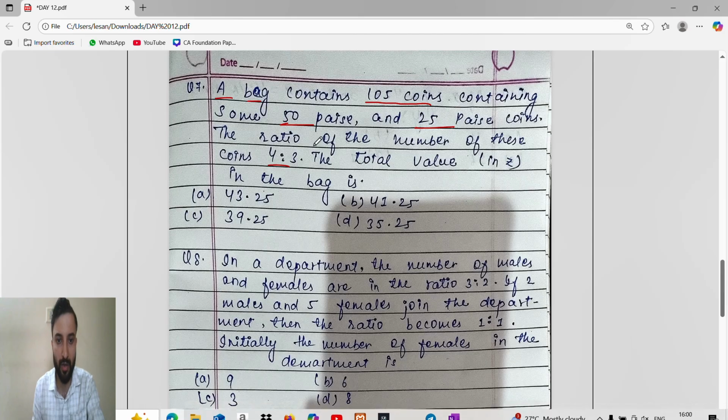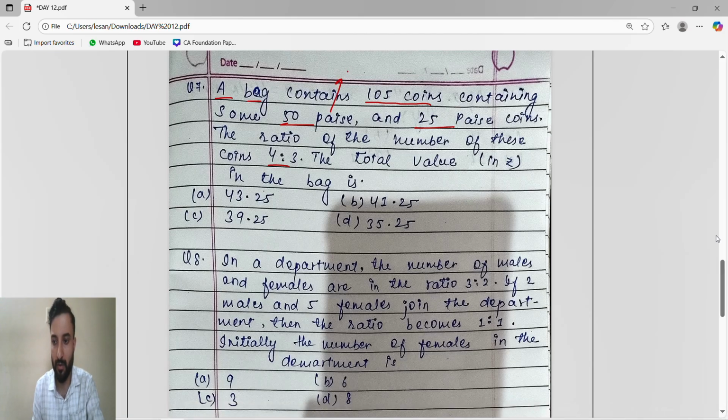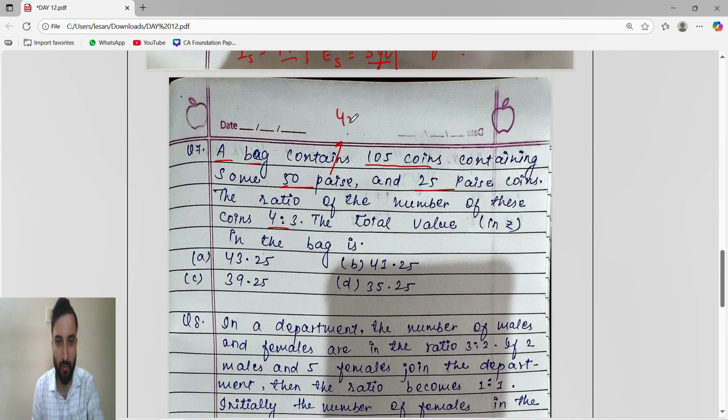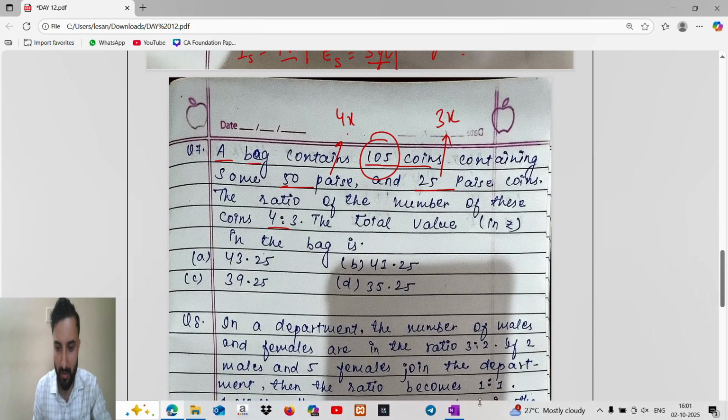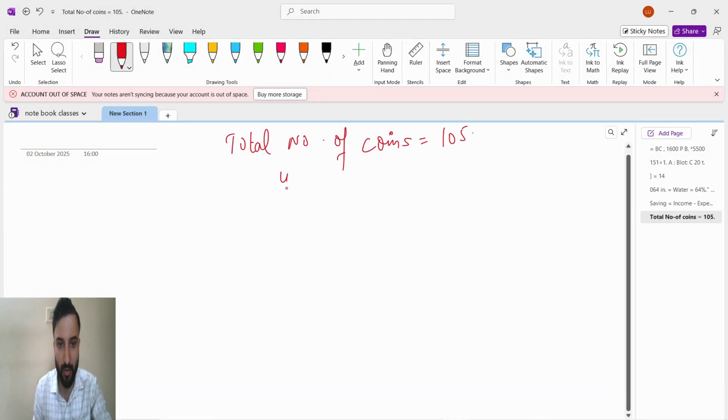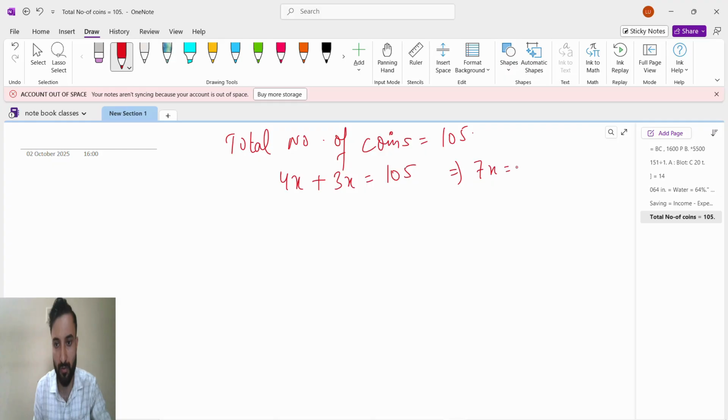So 50 paise coins are 4x, 25 paise coins are 3x. So the total number of coins is 105. We know that 50 paise coins are 4x plus 25 paise coins are 3x, and the total number of coins is 105. 4 plus 3, 7x is equal to 105. So from here we get x equals 105 divided by 7, so we get 15. x is equal to 15.